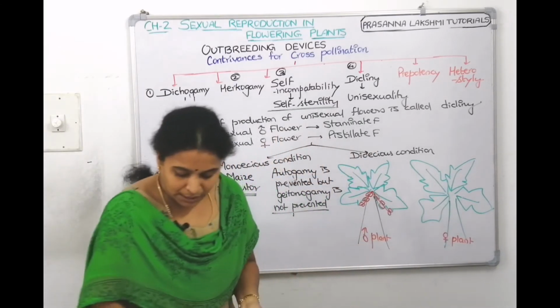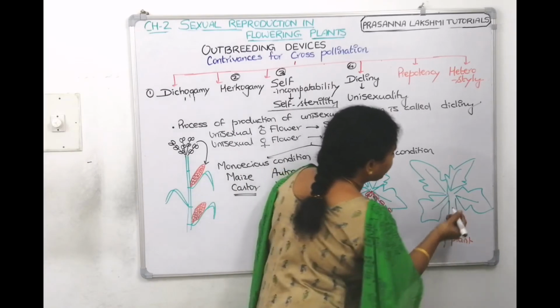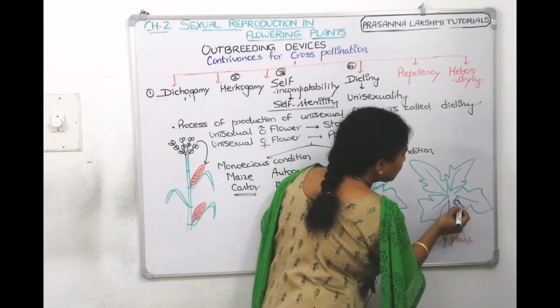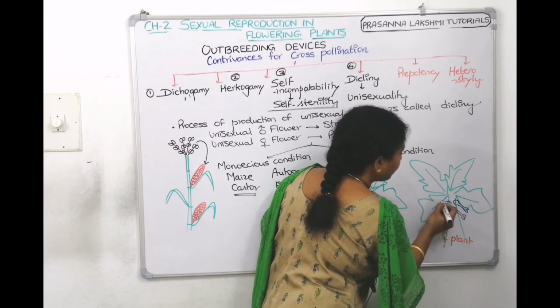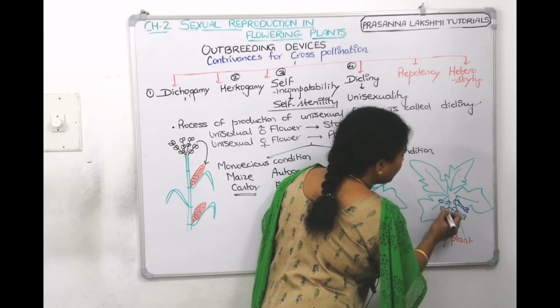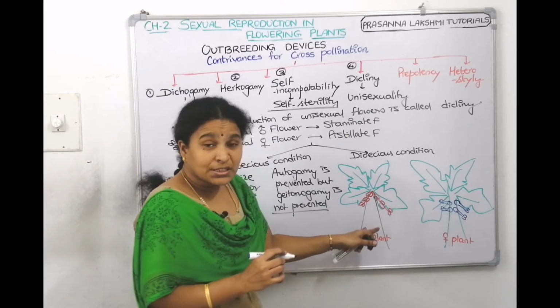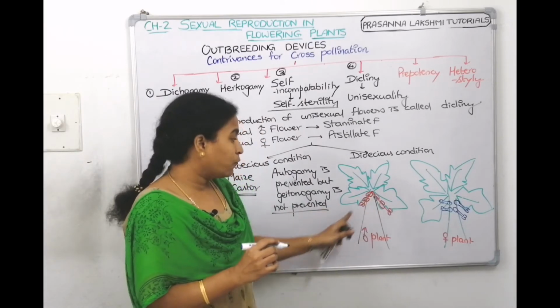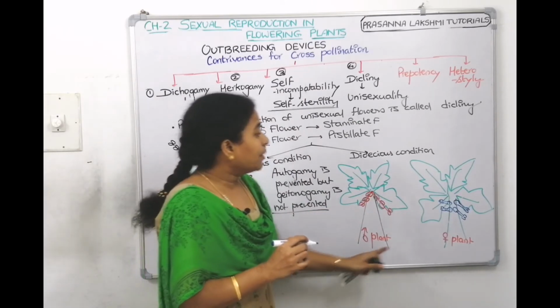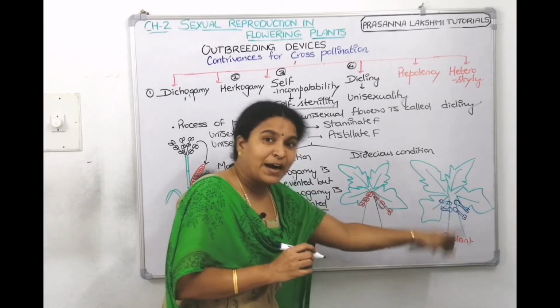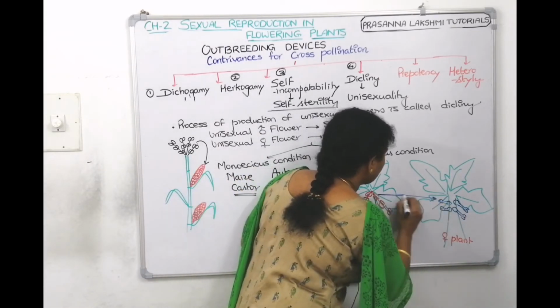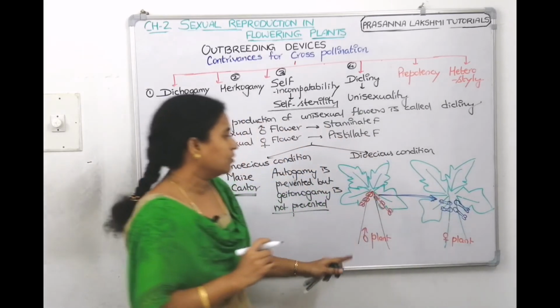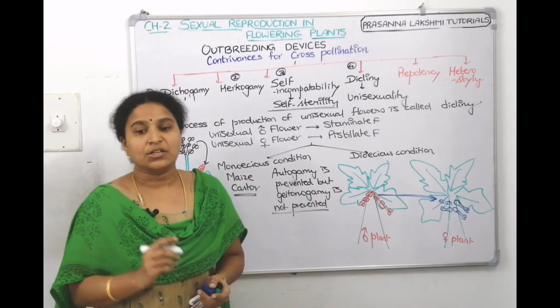In female plant, only pistillate flowers will be there. So, pistillate flowers means this one, right? Only pistillate flowers will be there. So the stamens from one flower of one plant go to the pistil of another flower of another plant. So genes will not be the same. So it is 100% cross pollination. This is called dioecious condition.